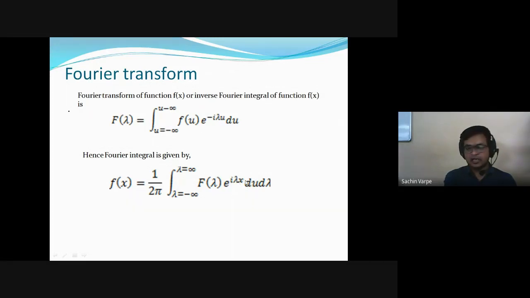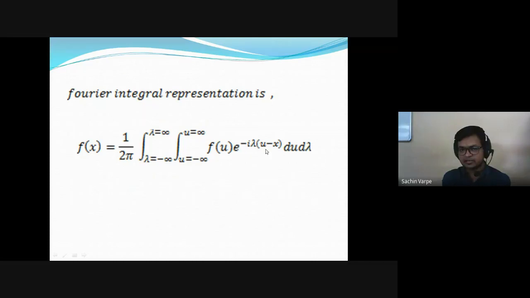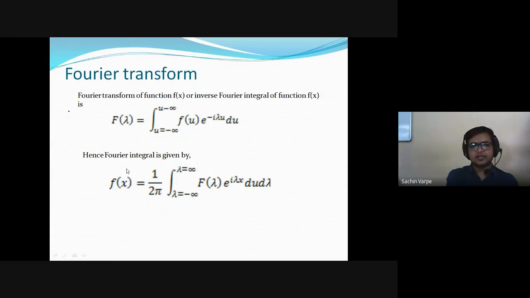How does that plus i lambda x come? Because when we split this, we get e raised to minus i lambda u and e raised to plus i lambda x, isn't it? So that inner integration of f of u e raised to minus i lambda u with respect to u, we call it a Fourier transform. And when we substitute, we get a simplified Fourier integral representation of a function from minus infinity to infinity.